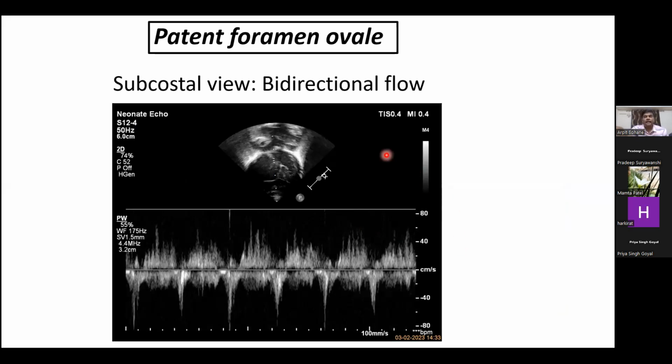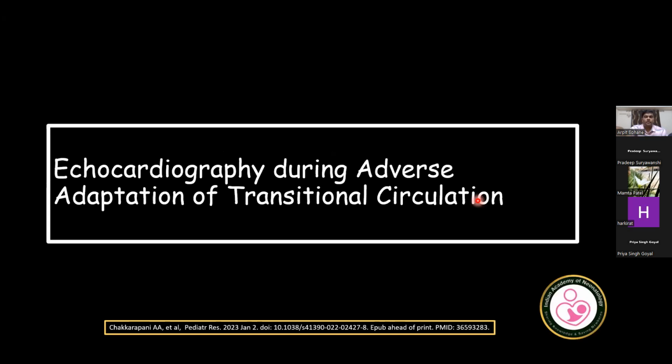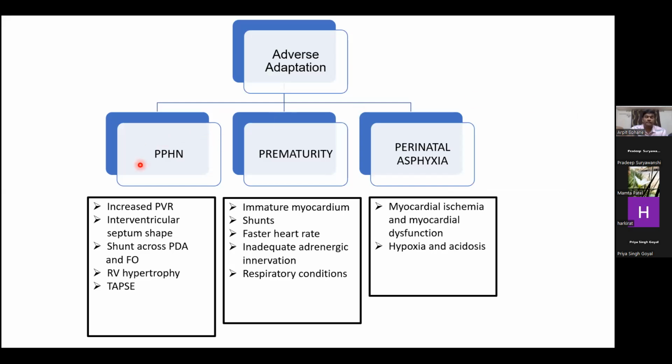So flow in the patent foramen ovale is assessed in the subcostal view, and this baby had a bidirectional flow in the foramen ovale, which is normal during the transition. So if the baby is not transitioning well, and if there is any adverse adaptation in case of PPHN that we have already seen, there is increase in the pulmonary vascular resistance and increased TR-jet.